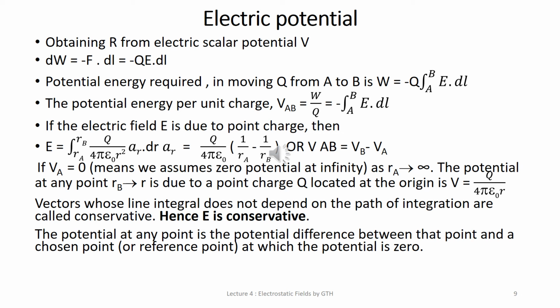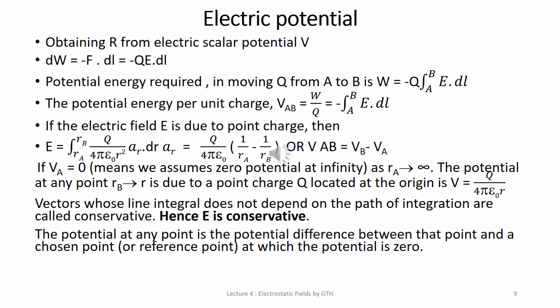Hence RA tends to infinity. So when RA tends to infinity, 1 by RA will become 0. So the potential at point RB, that is when RB tends to r, due to a point charge q located at the origin, is V is equal to q upon 4 pi epsilon 0 r. So here you will get r, because RB tends to r. Vectors whose line integral does not depend on the path of integration are called conservative. So here, it is not depending on the path of integration but only on the last 2 points.